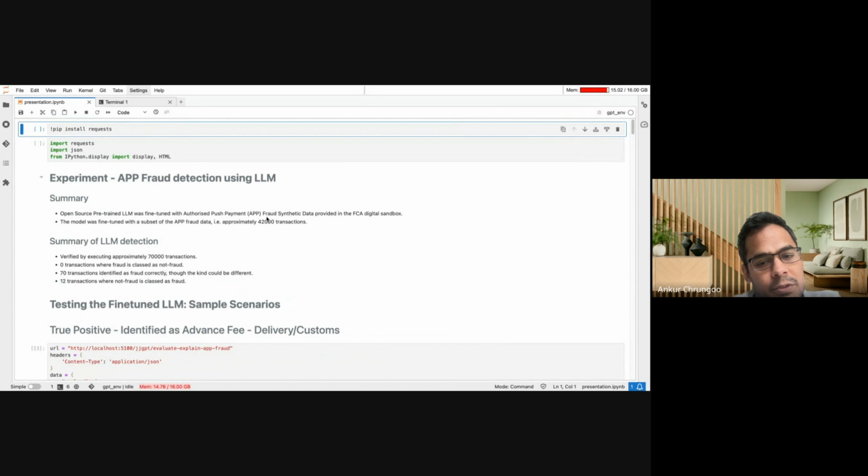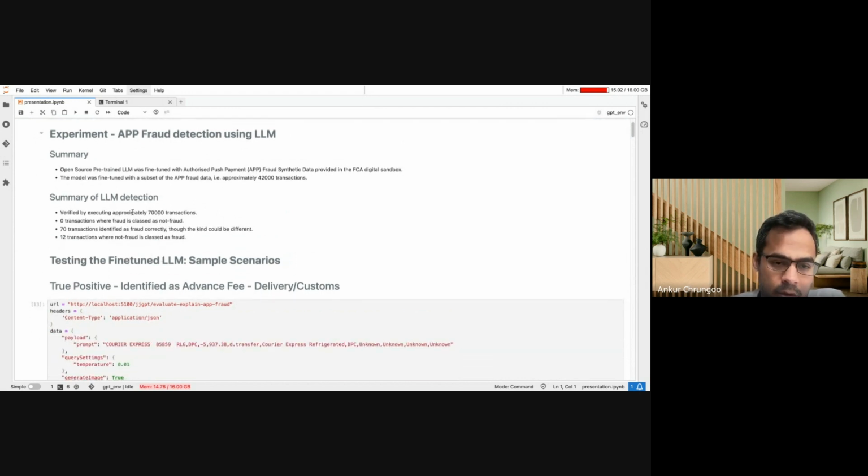We used an open source large language model in this case, and we utilized part of the data that was available in the sandbox environment. Specifically for app fraud, there were millions of records available, from which we selected certain attributes and only a subset of the data, around 42,000 transactions related to app fraud. This data belonged to 5 different banks. There were personal transactions and fraud-related data in this case.